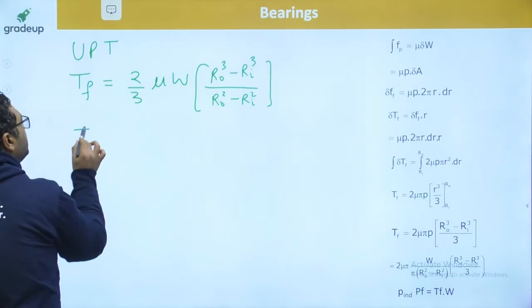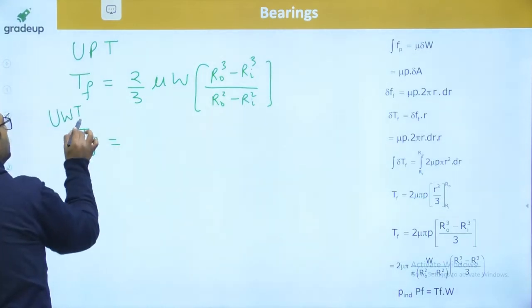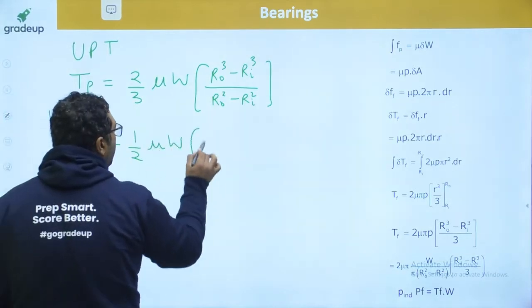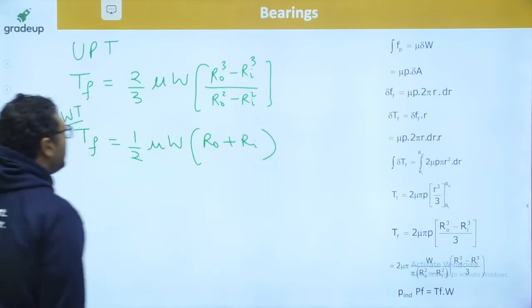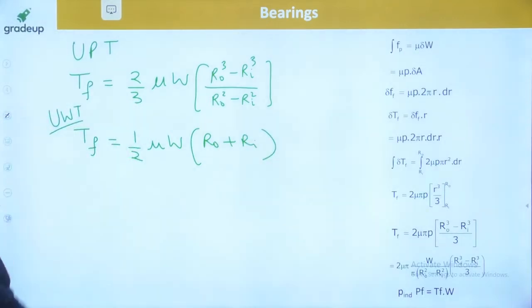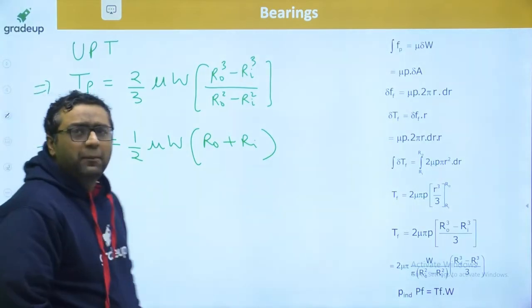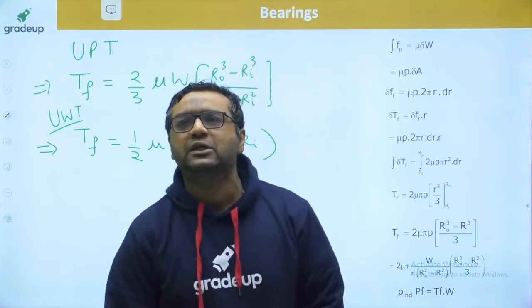And similarly, the frictional torque by UWT will be 1 by 2 mu W (R naught plus Ri). So guys, these are the two relations of frictional torque. This is UPT, this is UWT. And obviously you need to remember both of these two formulas.